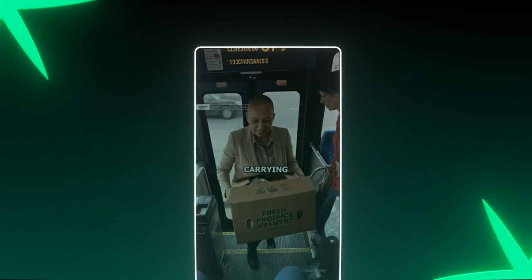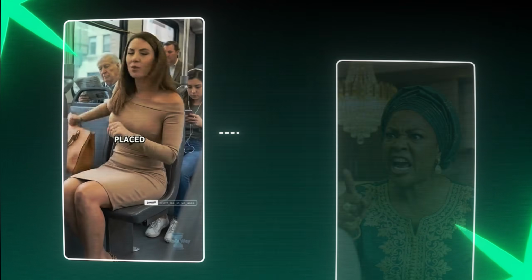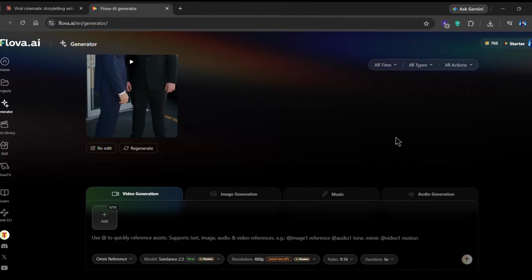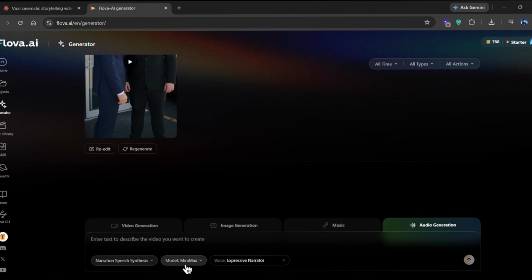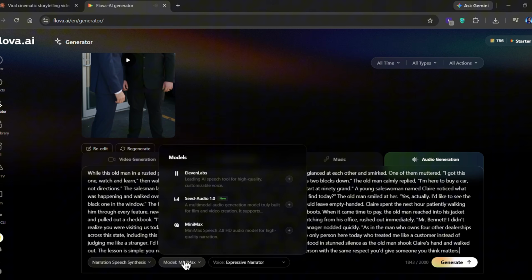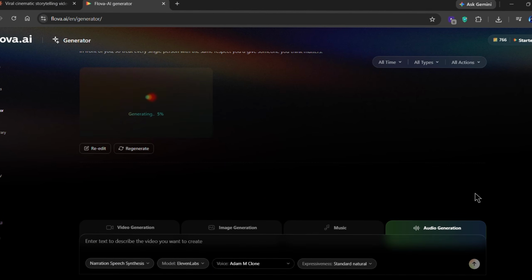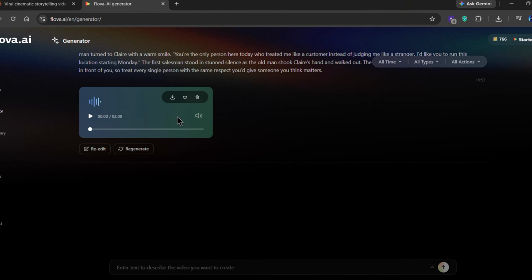Now we need to give this story a voice, and this step matters more than it looks like it does, because that fast-paced narration we talked about earlier is the entire reason this format holds attention the way generic microdramas don't. You can generate this directly inside Flova through the audio generation feature. Just pick your preferred model and voice, and generate your narration straight from the script Claude wrote for you earlier. For reference, I went with the Atom clone voice through 11 Labs here, since it strikes that balance that this kind of story needs. Once the narration is ready, we have almost everything we need.